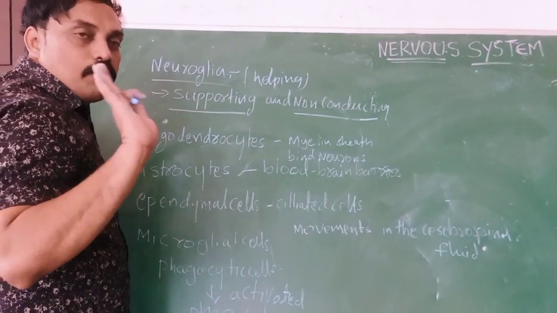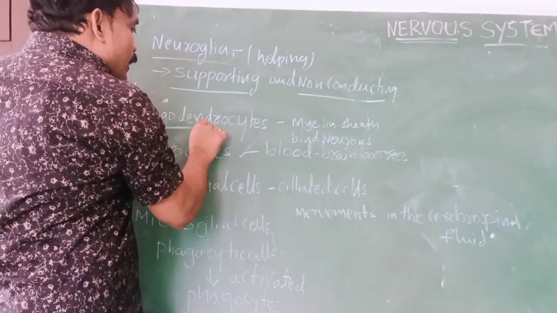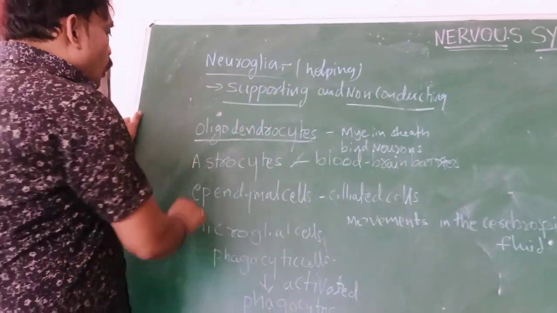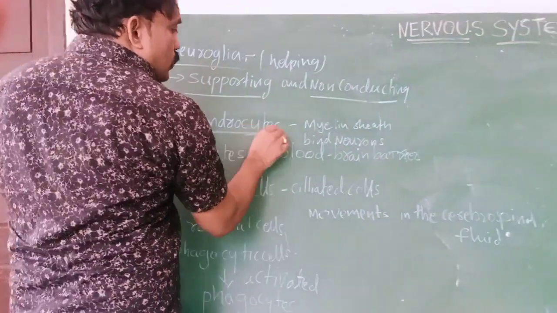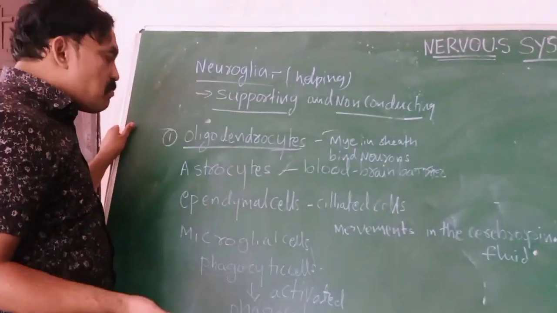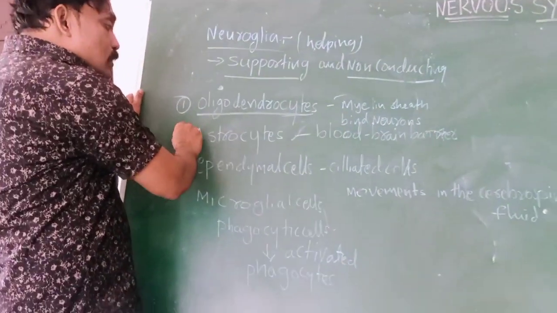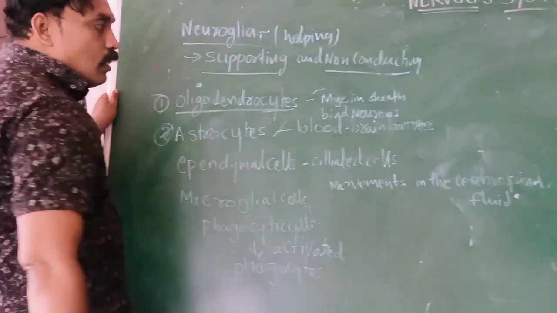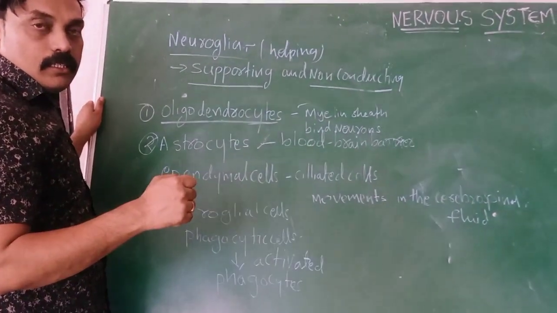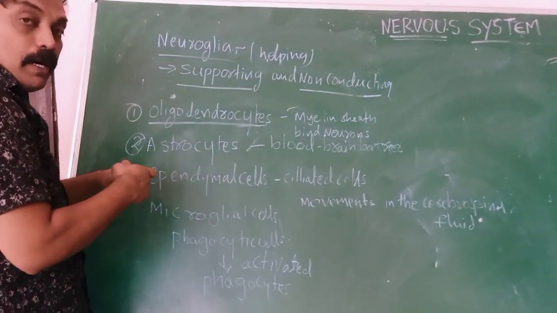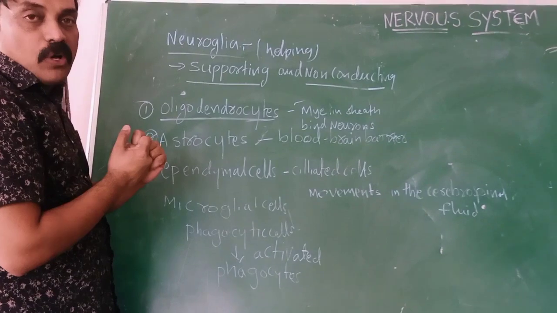What are those supporting cells? The first one is oligodendrocytes. Oligodendrocytes are useful to form the myelin sheath. Next, astrocytes. Astro means star-shaped structure. Astrocytes form a network, binding blood capillaries with neurons.